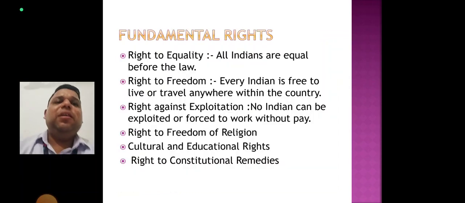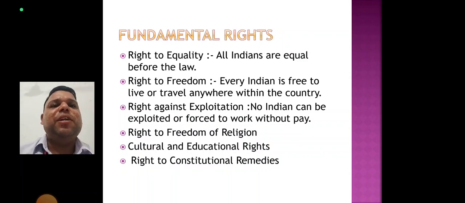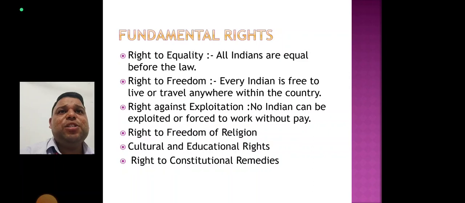Now there are various types of fundamental rights in our constitution. The main fundamental right is the right to equality. Right to equality means all citizens are equal before the law. All citizens have equal rights and opportunity. They can choose the work they wish, and no one can deny justice or ill-treat them in the name of caste, community, gender or religion. Untouchability is seen as a crime and has been abolished by law.